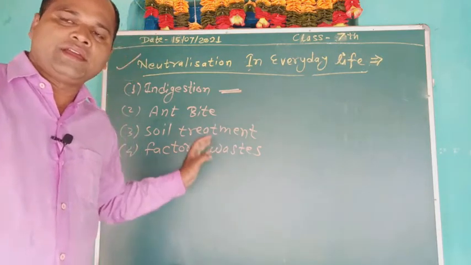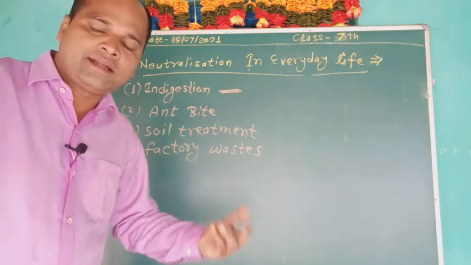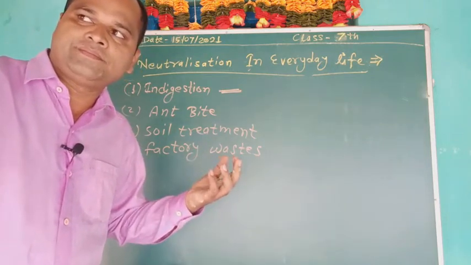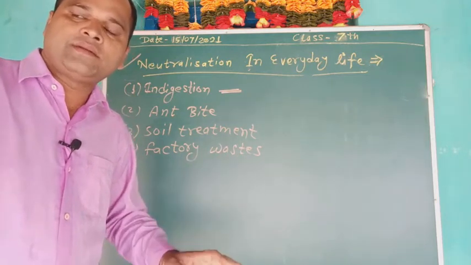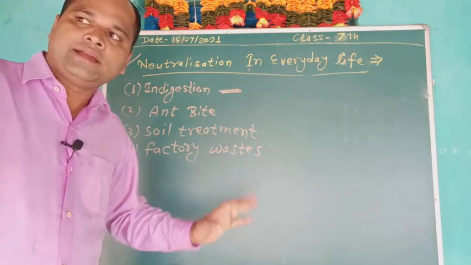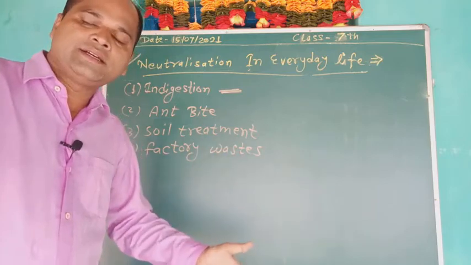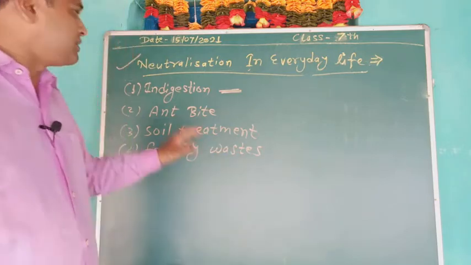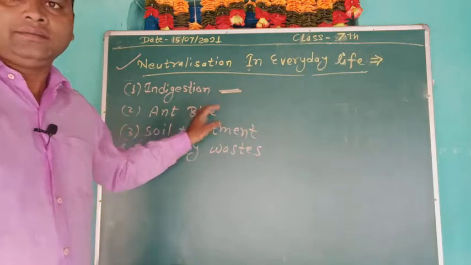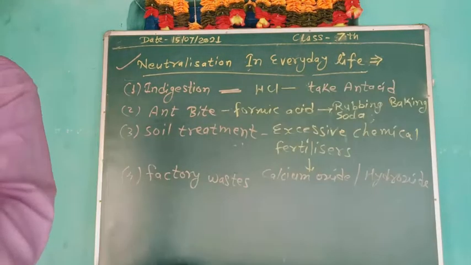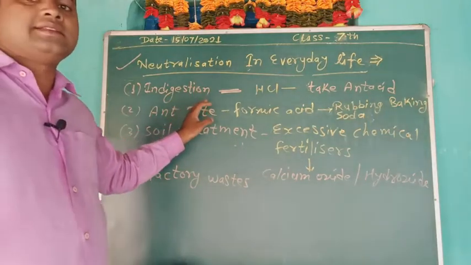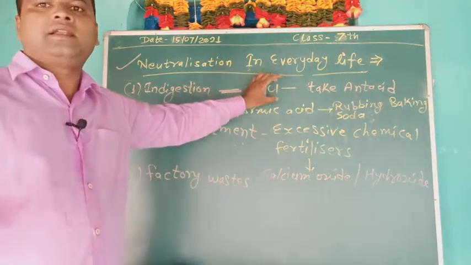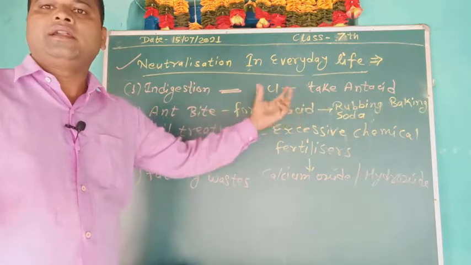To relieve indigestion, we take an antacid such as milk of magnesia, which contains magnesium hydroxide. It neutralizes the effect of excessive acid. So students, in indigestion, excess HCl is made, we take an antacid, and it neutralizes.